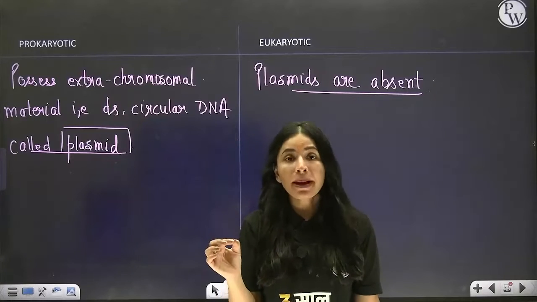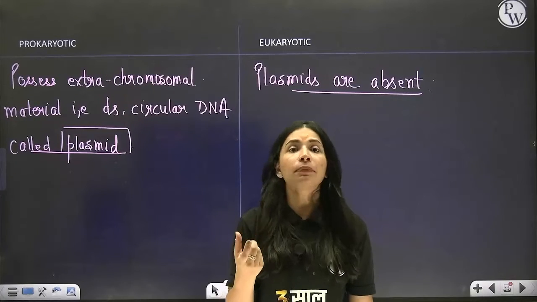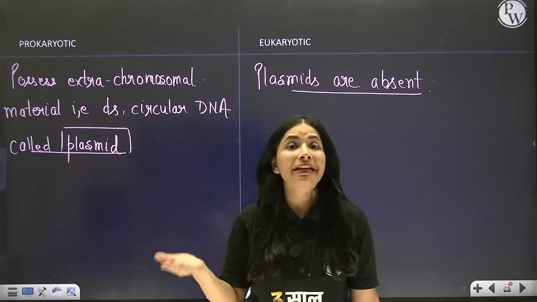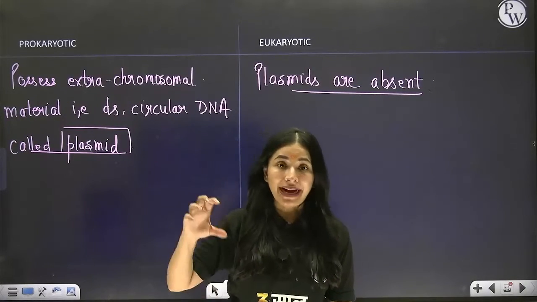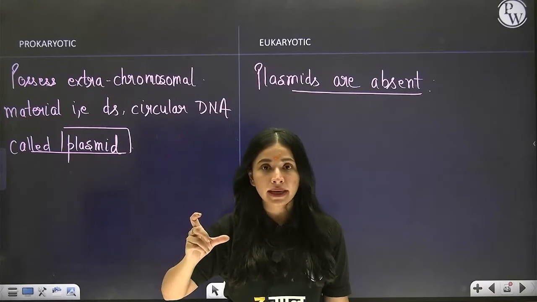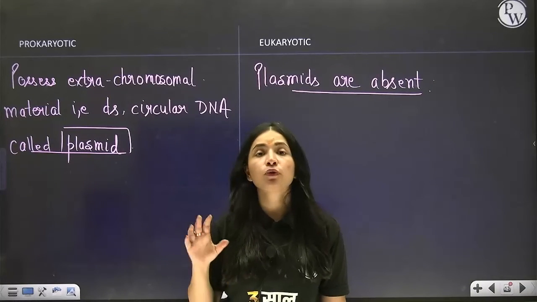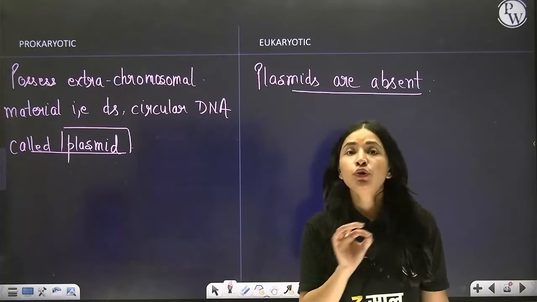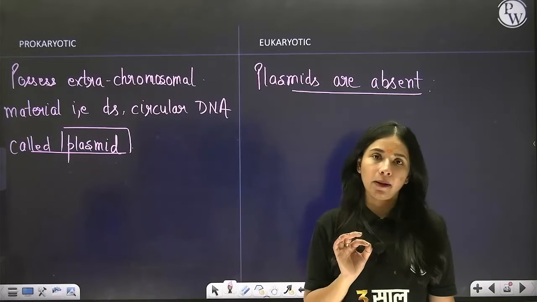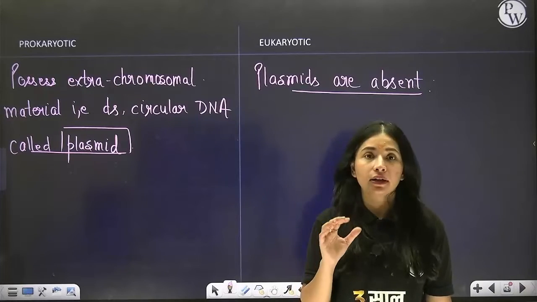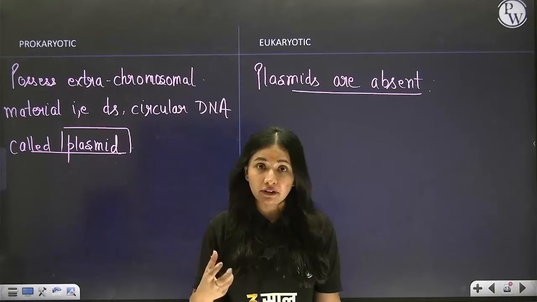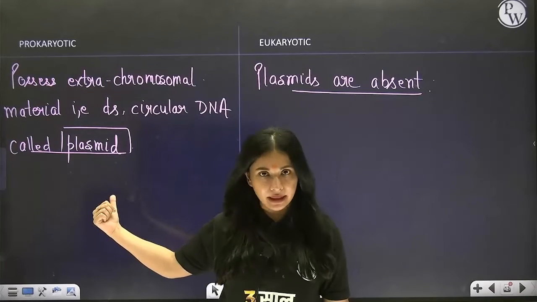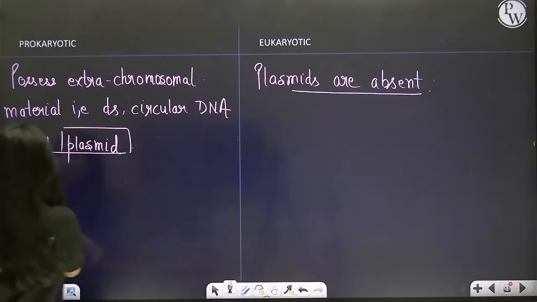So if any bacteria has an R plasmid whose nature is to show resistance against penicillin, and that bacteria is exposed to penicillin, the antibiotic will have no effect on the bacteria. The bacteria will be resistant. So this is the additional benefit given to the cell with the help of this extra genetic material. Correct?